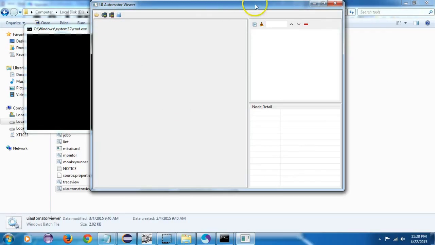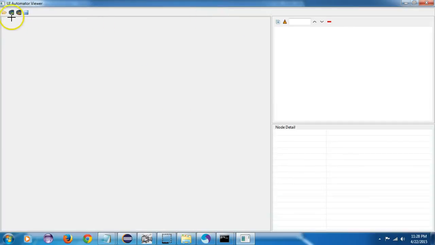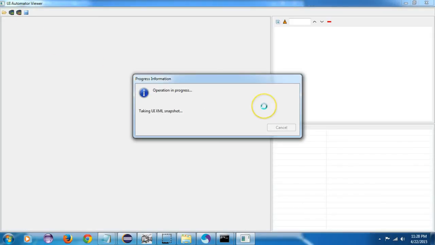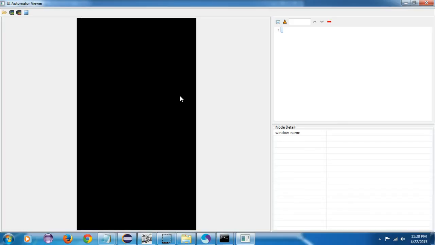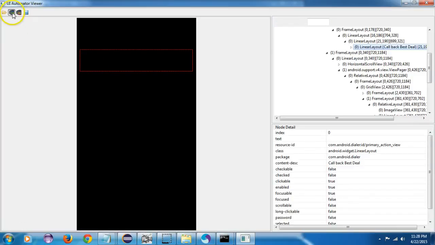And it is opened, okay. Now what you have to do is just click on this device screenshot, so it will take the screenshot. Opening in progress. Yeah, now I will take a screenshot.